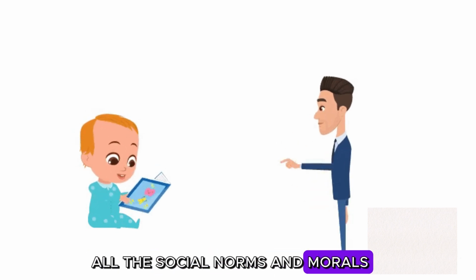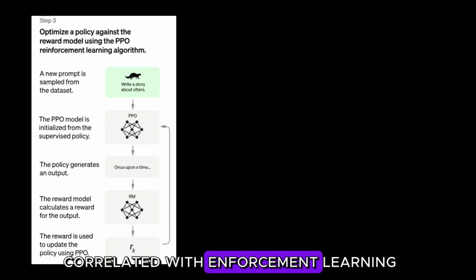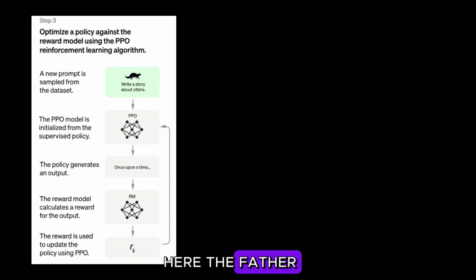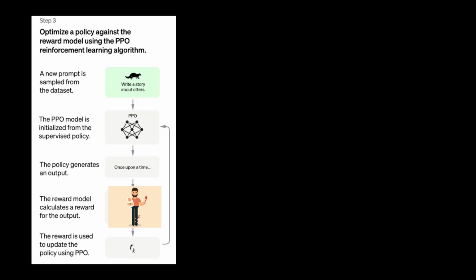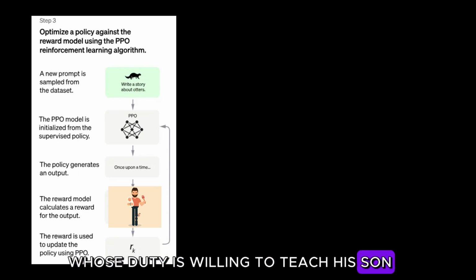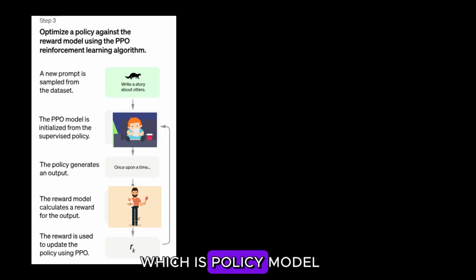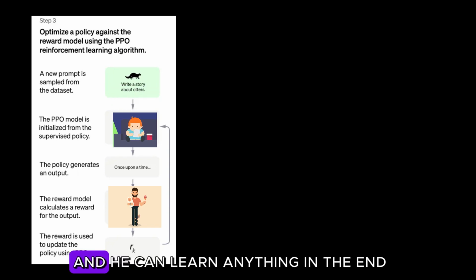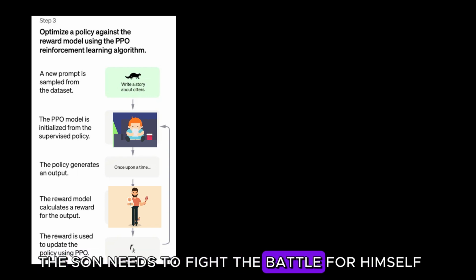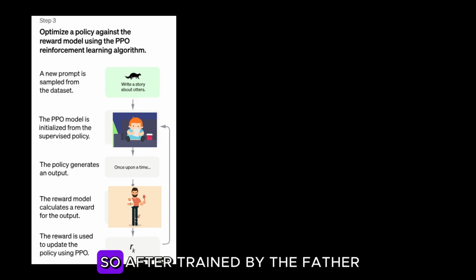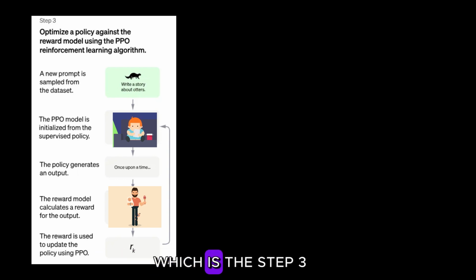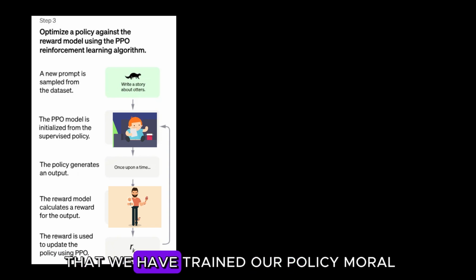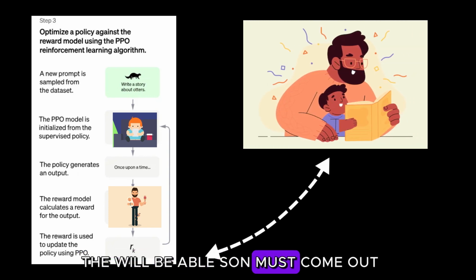and morals. To relate it with reinforcement learning, here the father acts as a reward model whose duty is only to teach his son, which is the policy model, and he can learn anything. In the end, the son needs to fight the battle for himself. So, after being trained by the father, which is step 3, where we have trained our policy model, the well-behaved son must come out. Hope it clears.